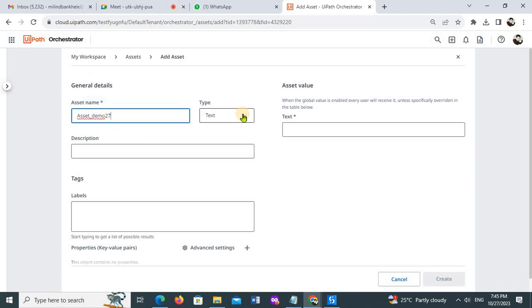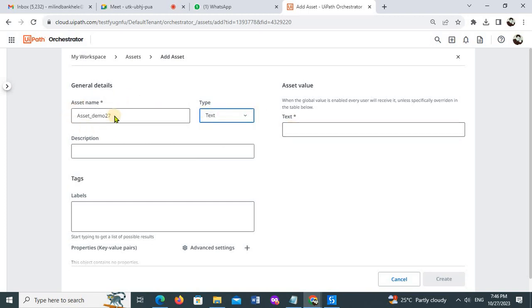Now, what types of assets do we have? Text is nothing but a string value, an alphanumerical value. If I want to create a variable with the data type string, in assets we consider that string data type as text, an alphanumerical value.